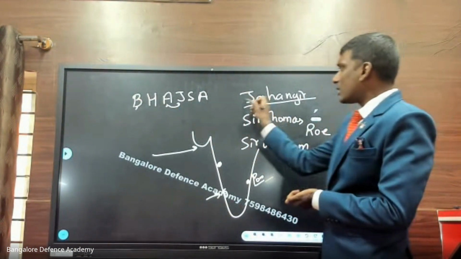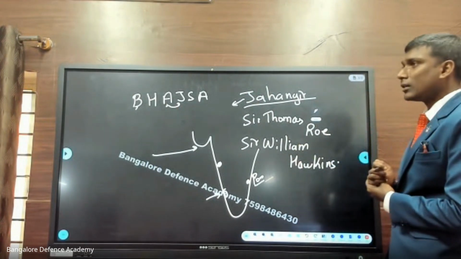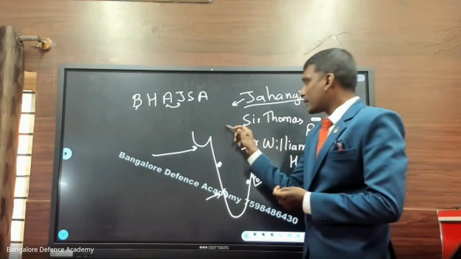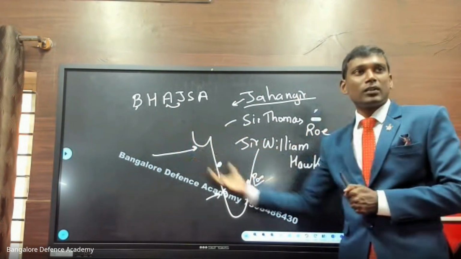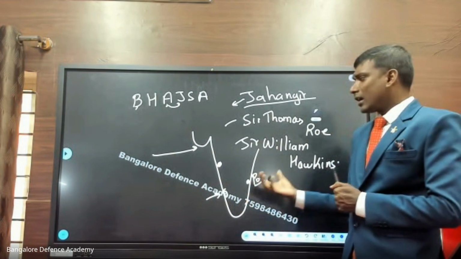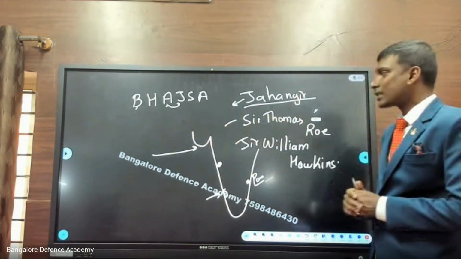But initially, Jahangir was reluctant. He did not agree with the trade pact. But slowly, these British people got access. They did not get Surat, so they went to Masulipattnam and other places. And after some years, once again, they set up an industry here in Surat. So slowly they started capturing.